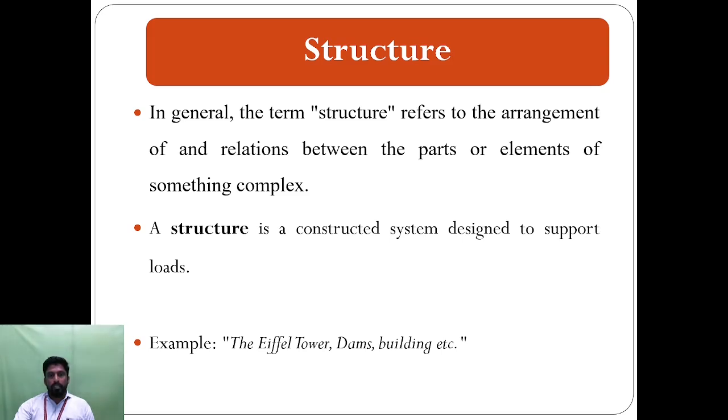In general terms, a structure refers to the arrangement of, or relation between, the parts or elements of something complex. For example, in our body we have muscles and nerves connecting the parts. The body is arranged to resist load to the ground surface. We can assemble each and every part so that it is able to withstand the load. That is what we denote as a structure in general terms.